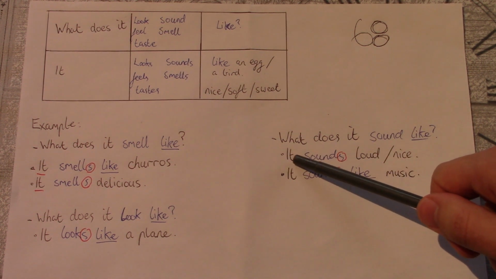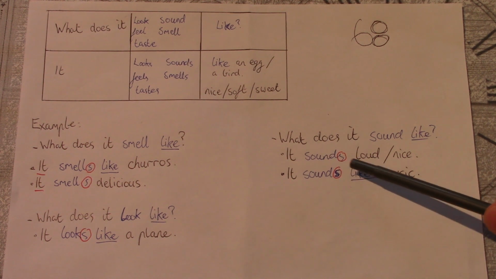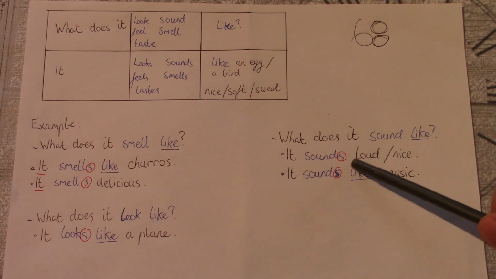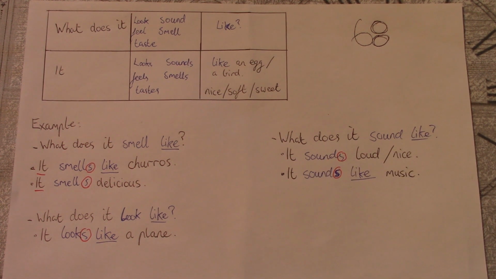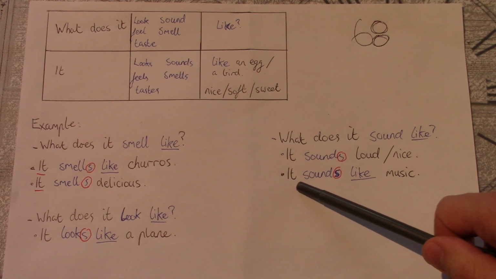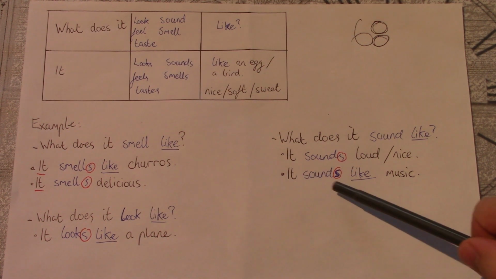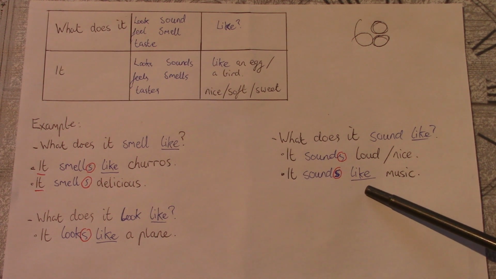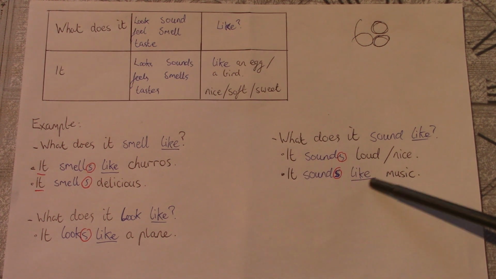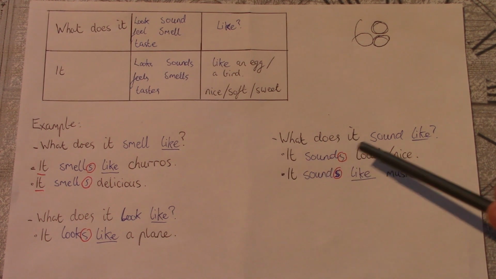It, third person, it sounds loud, or it sounds nice. The other option is it sounds, third person, S, it sounds like music. So here we use the word like because we are comparing the sound to music.